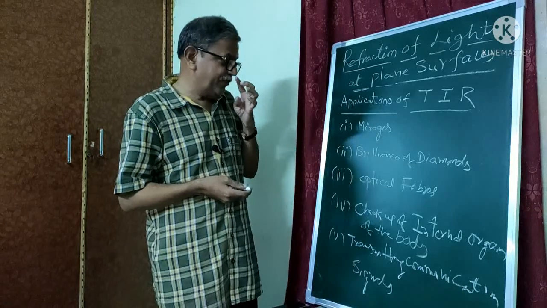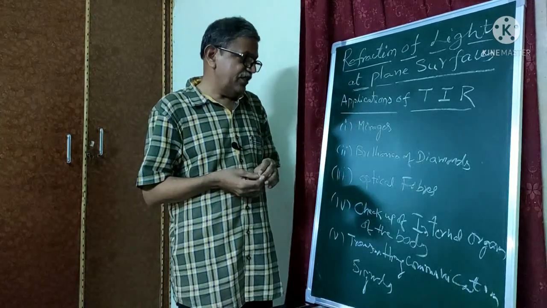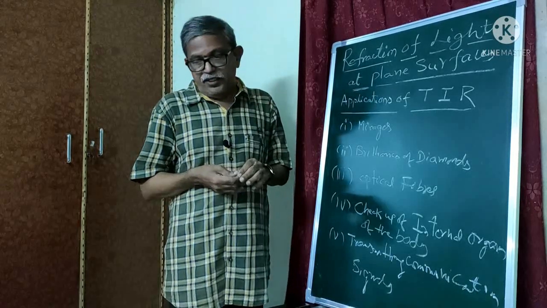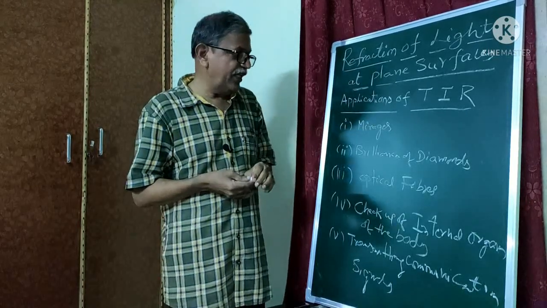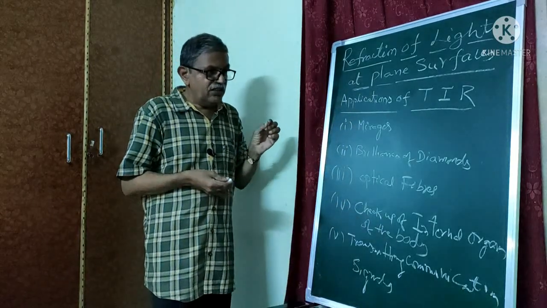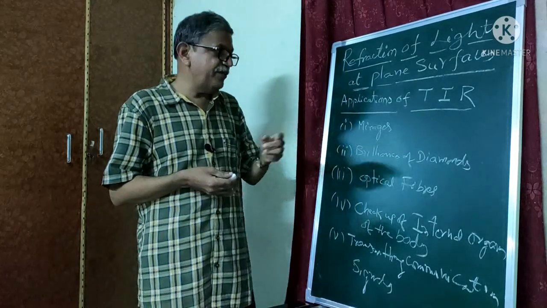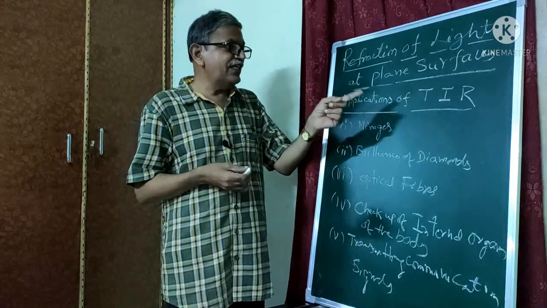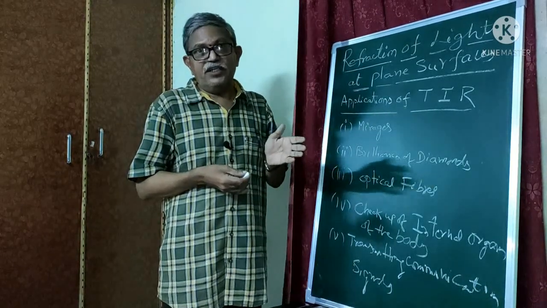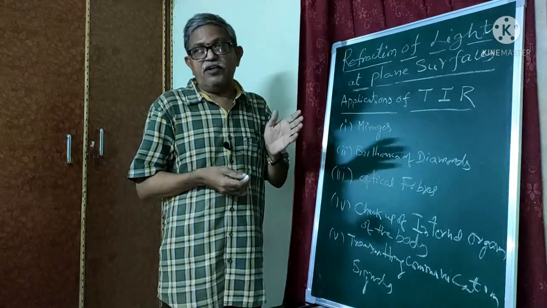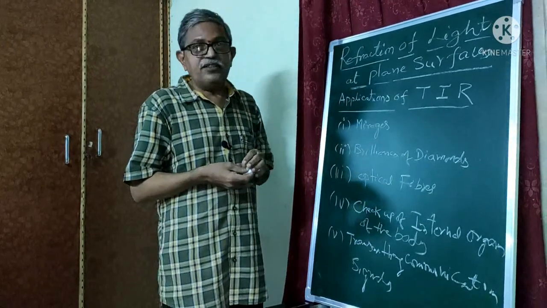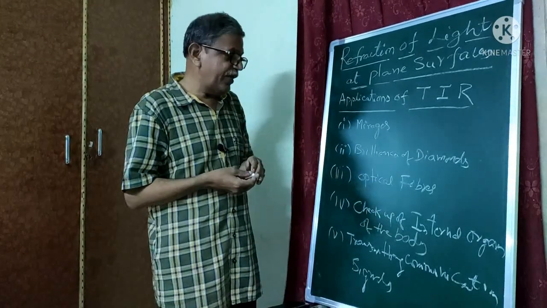Next, second one is brilliance of diamonds. The critical angle of the diamond is 24.4 degrees. The total reason for the brilliance of diamonds is the total internal reflection of the light. Whenever the light enters into the diamond, it undergoes total internal reflection many times. That's why the diamond shines very bright.